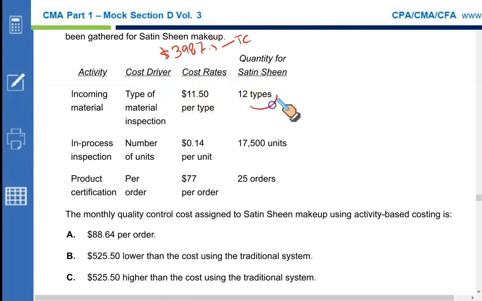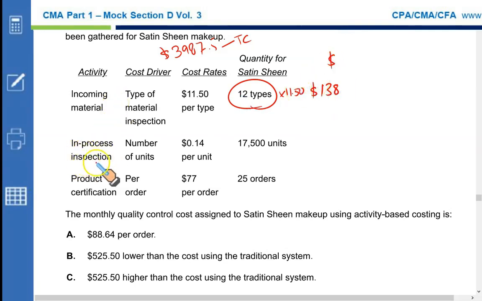So 12 types were inspected at a cost of 11.5, which gives you $138.